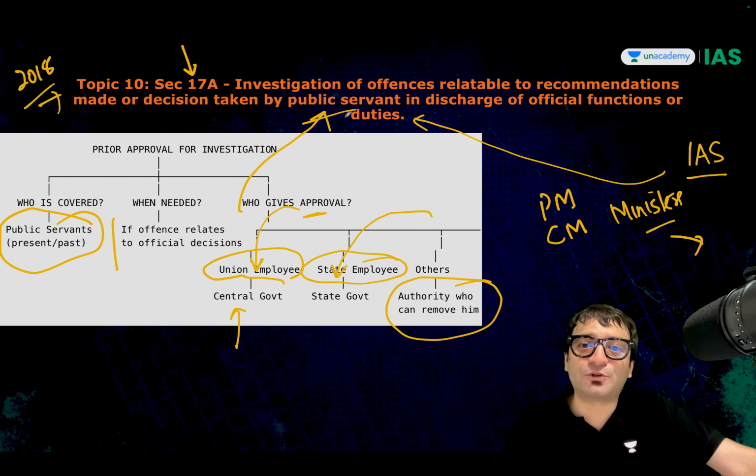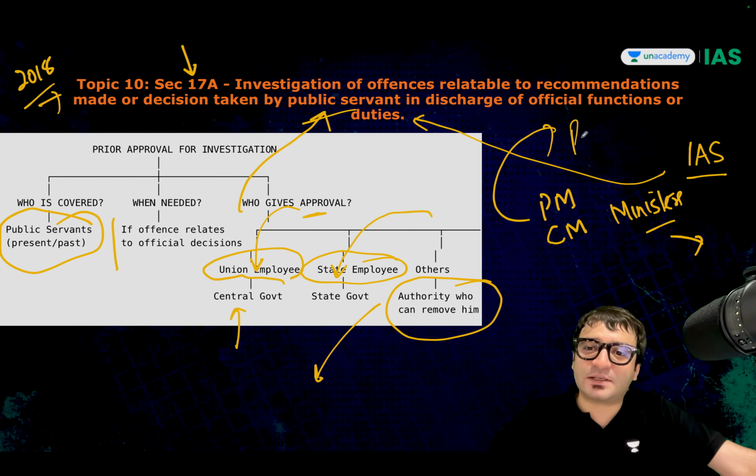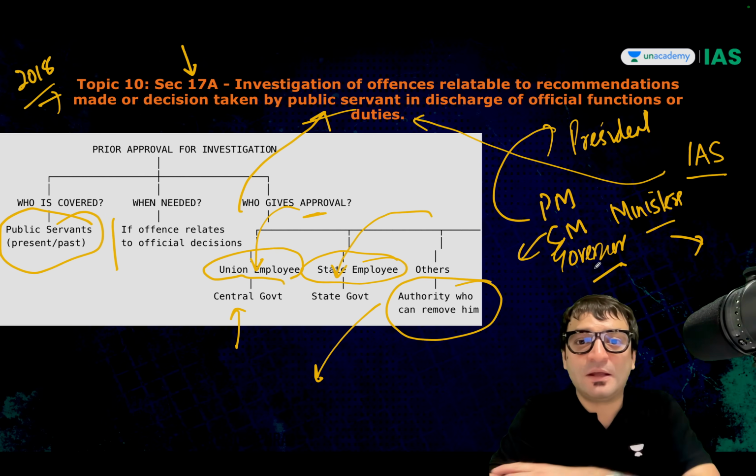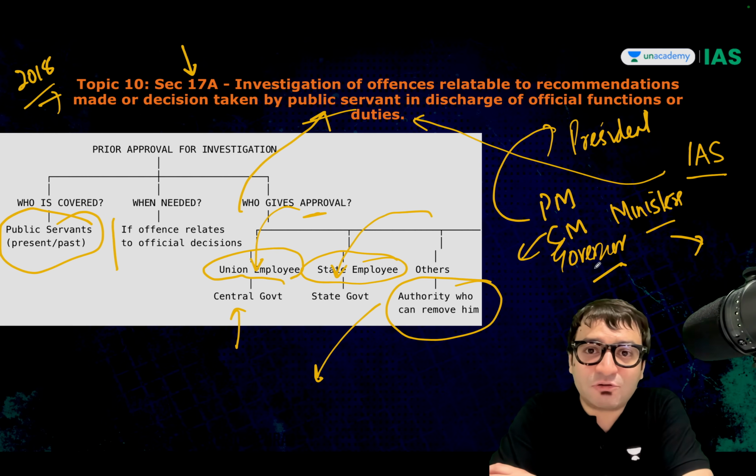Who will give the approval to the police? Somebody who is capable of removing you. Who is capable of removing the prime minister? President. Who is capable of removing the chief minister? Governor. And this is how this section was used when Lokayukta carried out investigation against Mr.